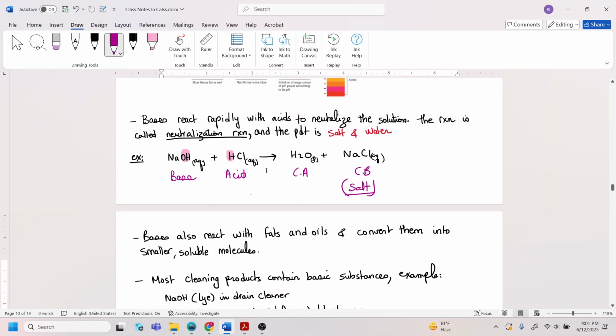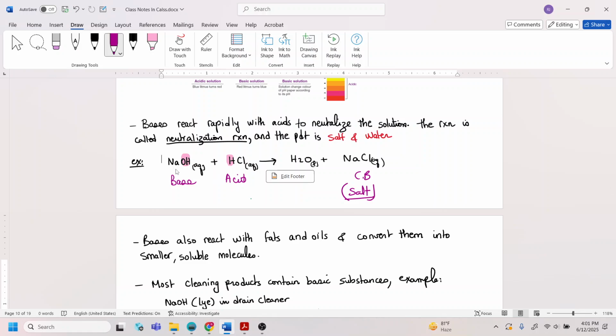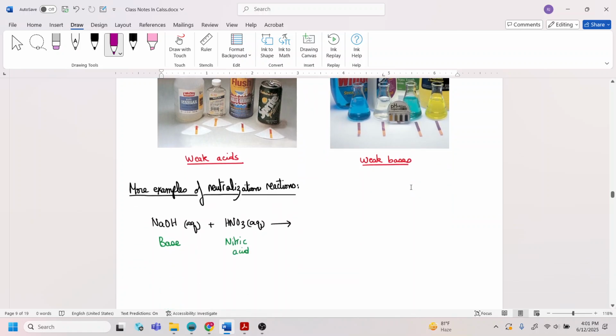Whenever you're reacting an acid and a base, we call this a neutralization reaction, because the base is reacting with the acid, and you're going to get the conjugate acid and the conjugate base. A neutralization reaction is a reaction where the components of the products are neither basic nor acidic. Notice over here, I'm forming water and NaCl. I'm not forming H plus or OH minus, so the reaction is not favored more towards the acid or base. I'm forming water, which is kind of neutral. That's why I call this a neutralization reaction.